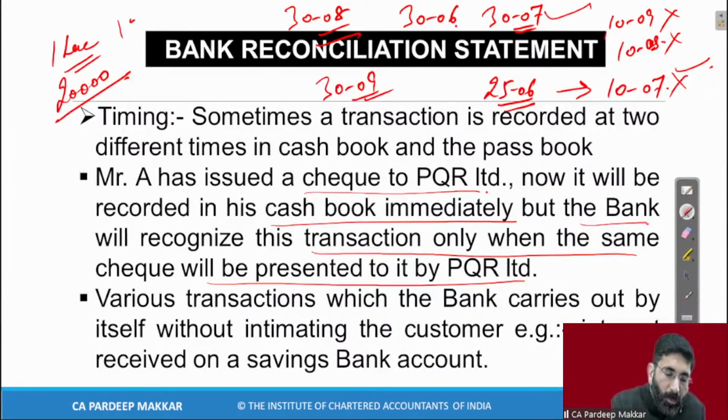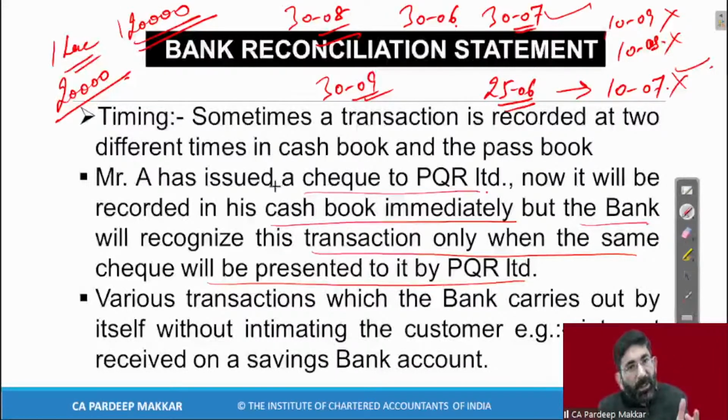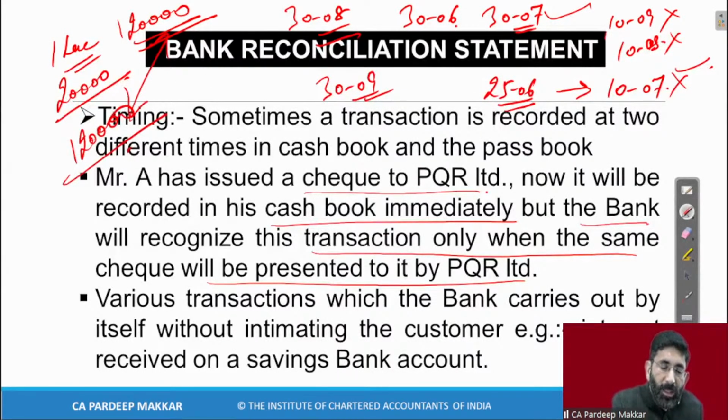So due to that reason, my balance in bank passbook will be 1,20,000 because this check is not yet cleared. This check is not yet presented for payment. So whenever I have to tally my balance, I will have to add this 20,000 into my balance as per cash book. Then it will be tallied with the passbook. So this will be done at the end of every month until and unless that check is presented to the bank. मजा आया है ना, लॉजिकल बात।